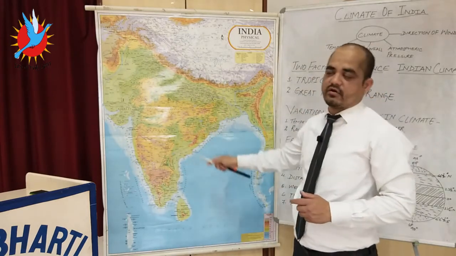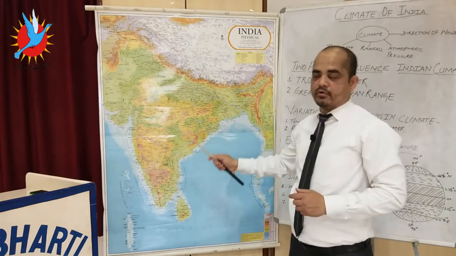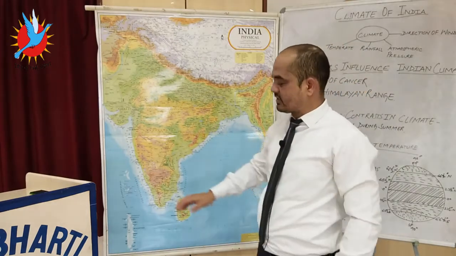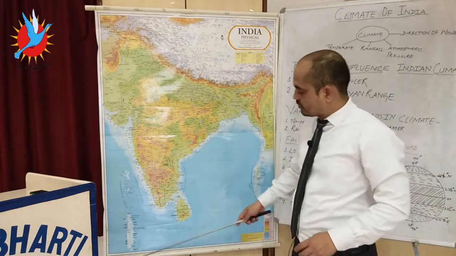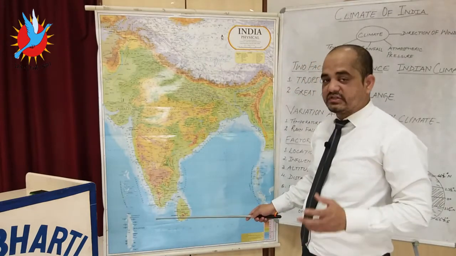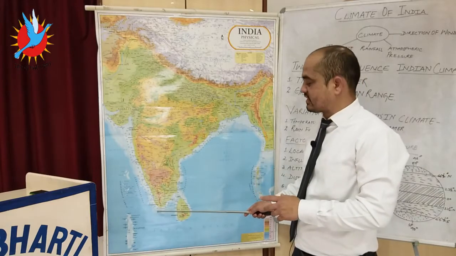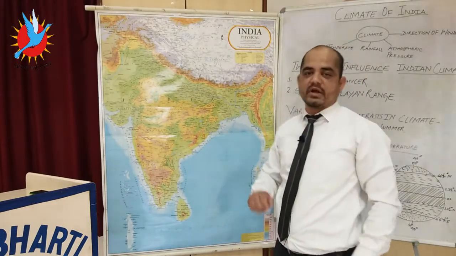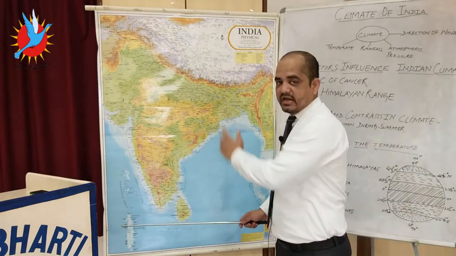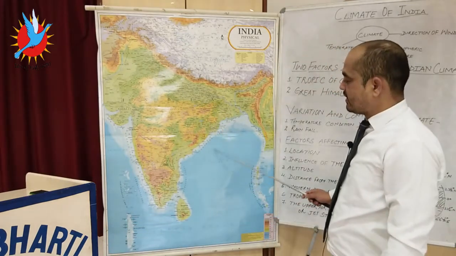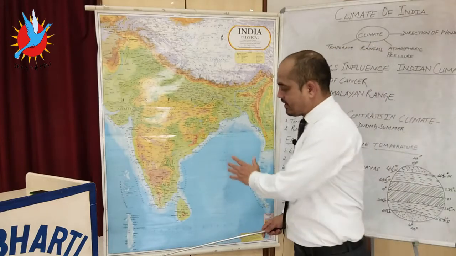Almost the whole of India is covered by the monsoon by the 15th of July. When the monsoon winds reach the western part of India, these moisture-laden winds divide into two branches. One is known as the Arabian branch, because it moves from the Arabian Sea. The other is known as the Bay of Bengal branch, because it moves from the Bay of Bengal areas.